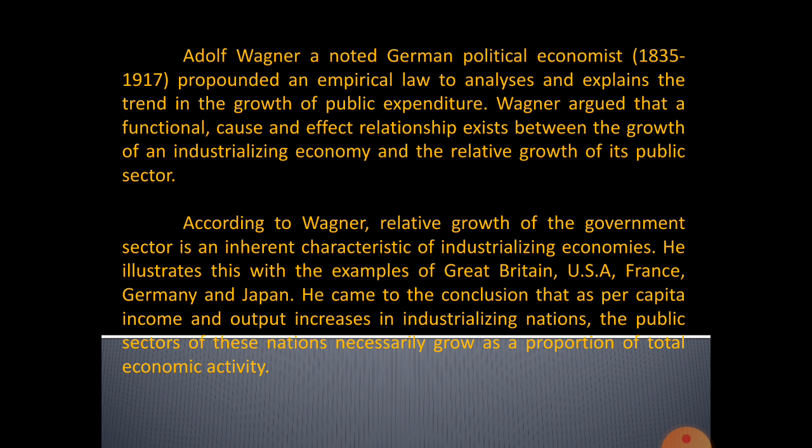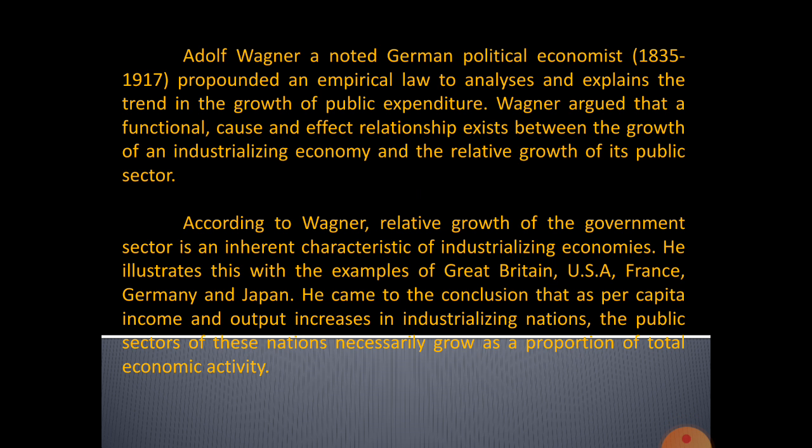Wagner believed in a functional cause and effect relationship between the growth of an economy and the relative growth of the public sector, and the governmental sector grows faster than the economy. The content of Wagner's law was an explanation of this trend and a prediction that it would continue.